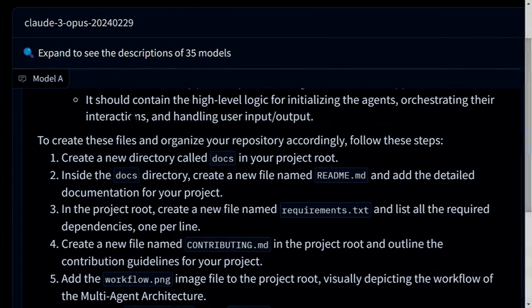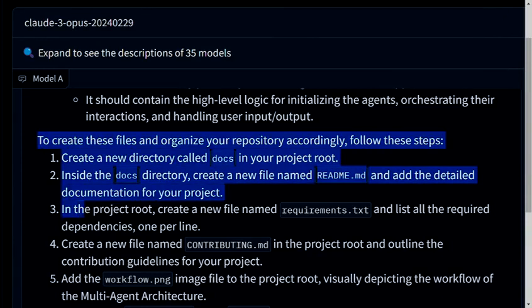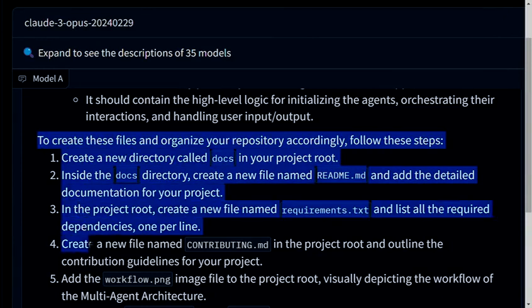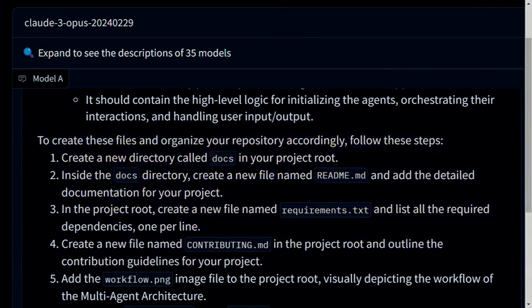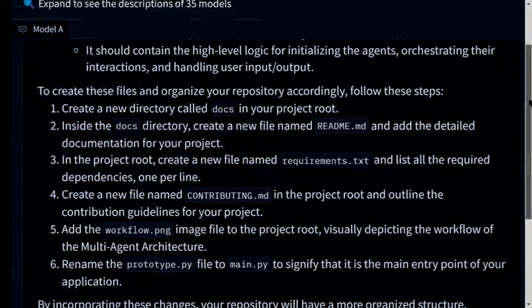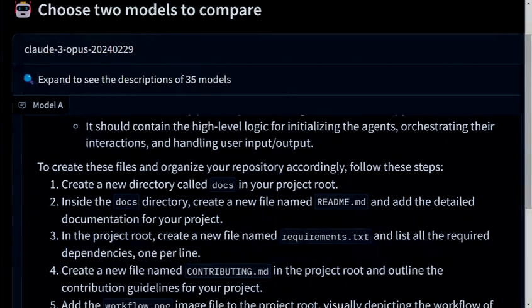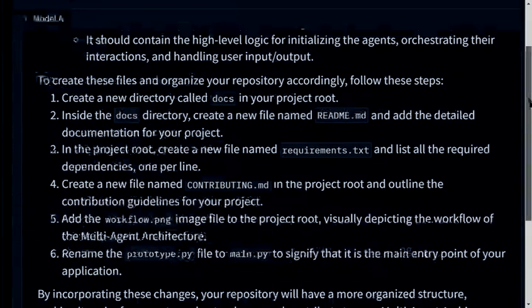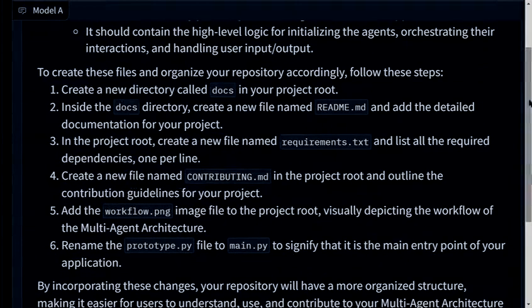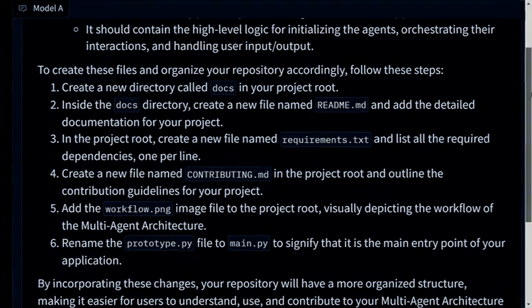According to it, Opus is the smartest model on earth right now, and it obviously shows in conditions like this. Normal ChatGPT is not even smart enough to give me the correct response when I give it whole prompts, and I have to literally guide normal ChatGPT, which is powered by GPT 3.5 Turbo, right? It's not even smart enough to give me correct responses when I give it the correct prompt, and here Opus is literally so smart that it's able to predict my issues and my next problem with nothing but such a small prompt, and it's then able to give me correct answers. So this is just very wild to me.